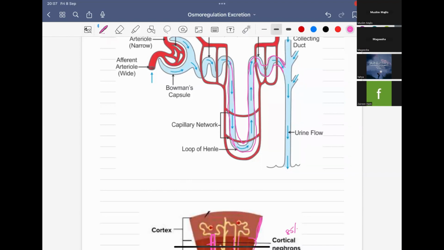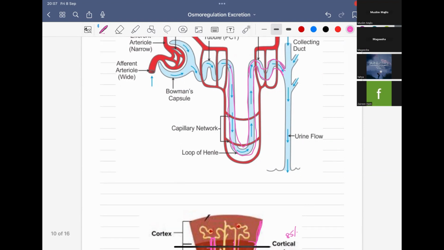So it will have simple squamous epithelium. Simple squamous epithelium is very thin, so therefore filtration can take place very easily. The space between the inner and outer layer is the capsular space, which will be responsible for receiving the glomerular filtrate. We will see what glomerular filtrate is later.